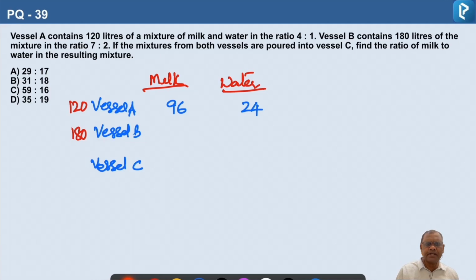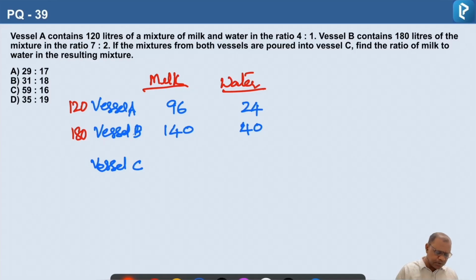Similarly, vessel B, 180 liters in the ratio of 7:2, total 9 parts, 7 plus 2. Each part will be 20 liters. So 20 sevens, 7 parts will be 140. And then 2 parts, 20 each, will be 40.